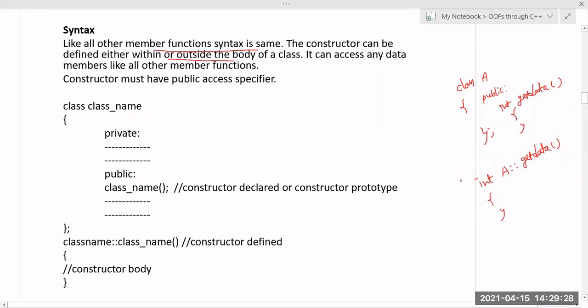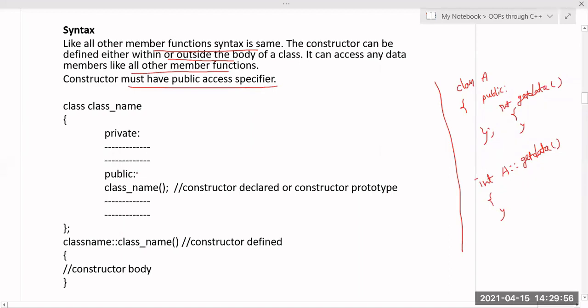In the same manner, whatever rules there are for the member function, the same rules are there for the constructor, but it has some special rules. So like any other member function, the syntax for creating the constructor is also the same. I can define this constructor inside the class or outside the body of the class. It can access any data members like other member functions. So what is this one? Constructor must have the public access specifier.